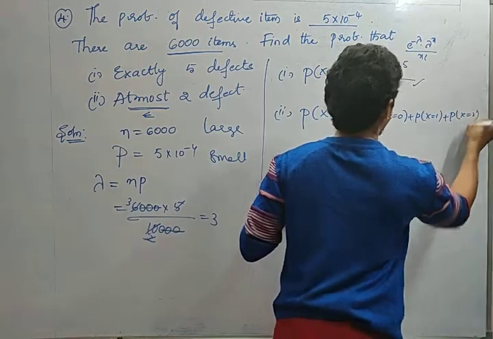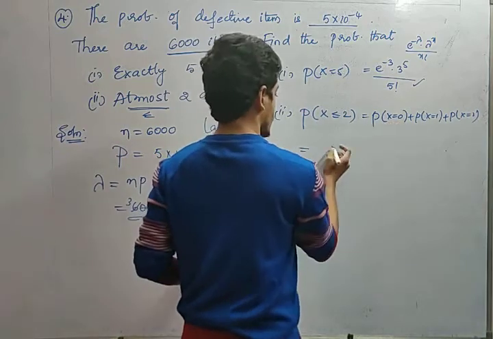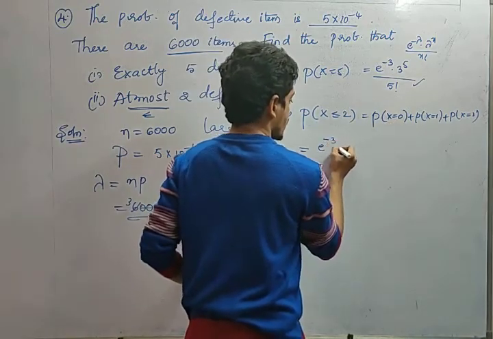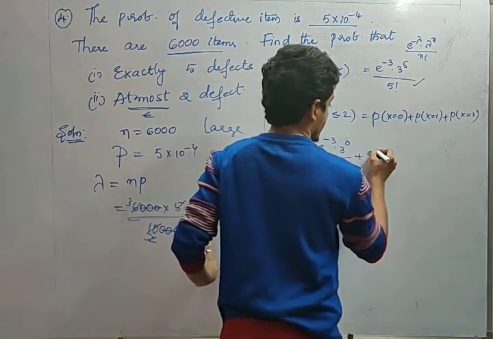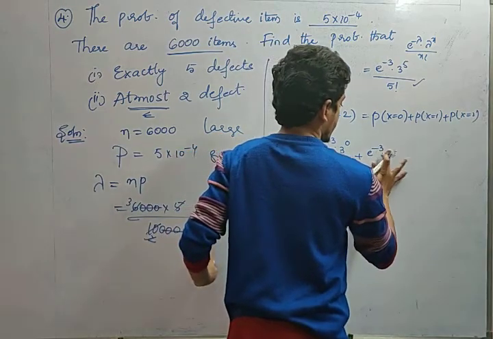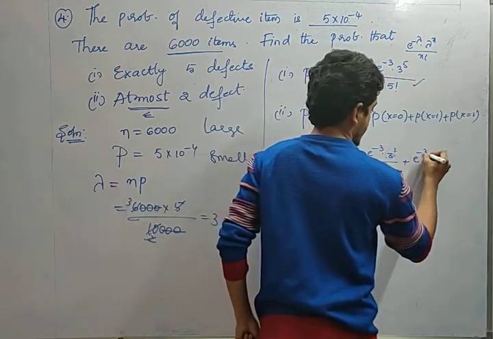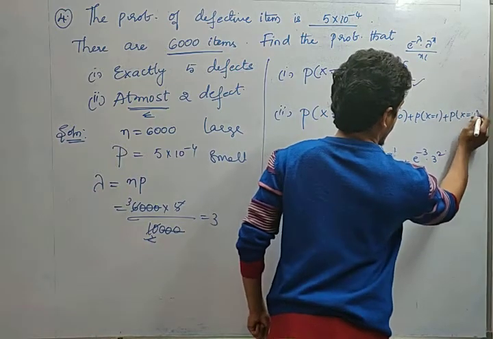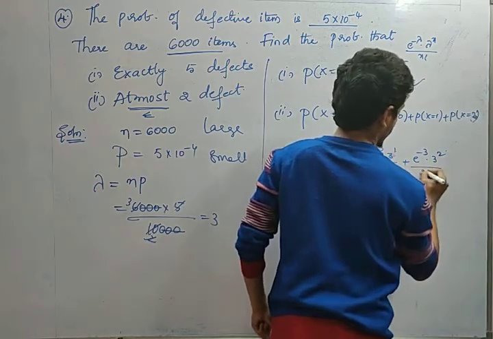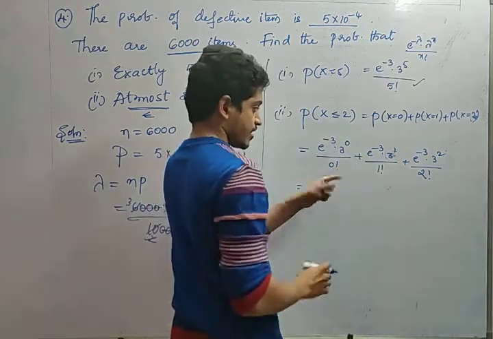So what is P of x equal to 0, friends? Here x value is 0, lambda value is 3. So e power minus 3 into 3 power 0 divided by 0 factorial, plus e power minus 3 into 3 power 1 by 1 factorial, plus e power minus 3 into 3 power 2 by 2 factorial. Now 3 power 0 is 1 and 0 factorial is also 1.